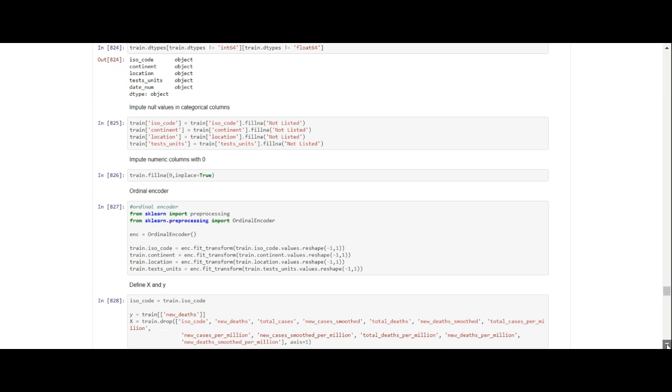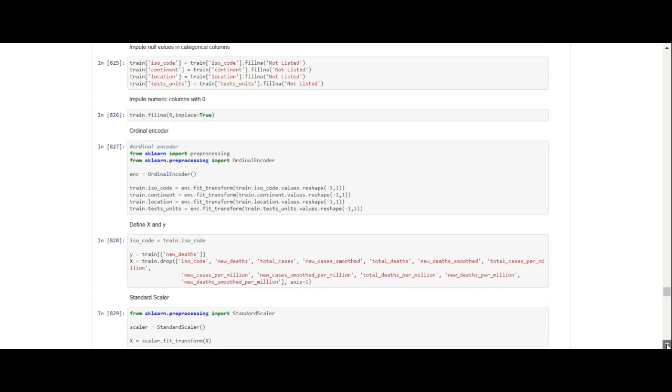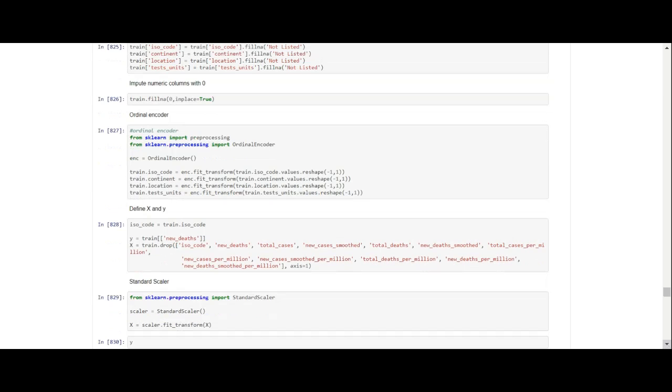To impute these object columns, we just said anything that's a null value, you put in there "not listed". I made the decision not to put the most commonly used value in there, because we don't know what it is, and to be more honest, just to say "not listed". And since we have imputed all of the categorical columns, now all we have to do is, in the train file, just fill it with 0.